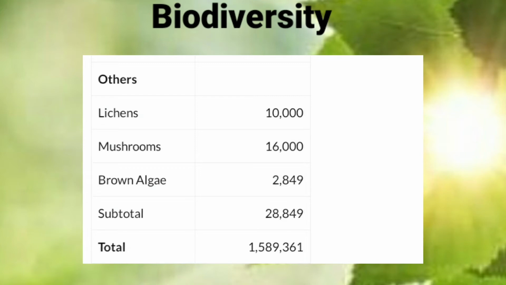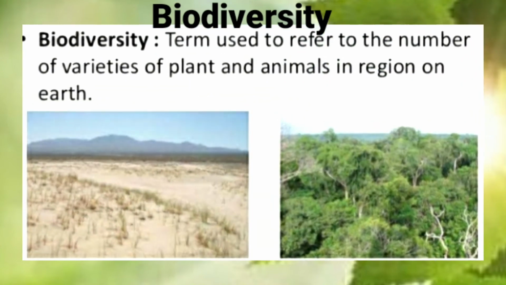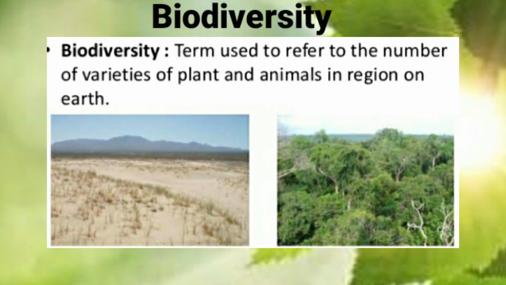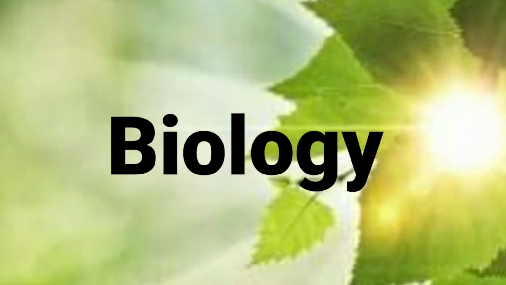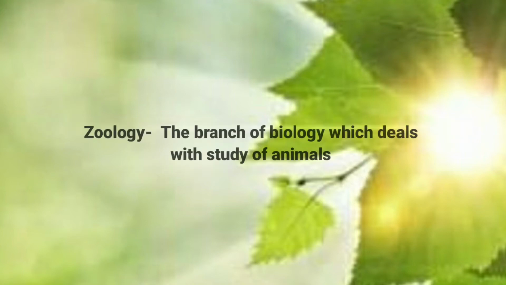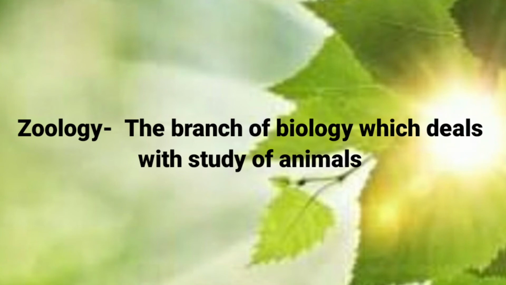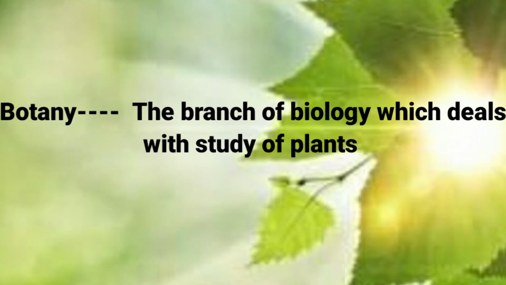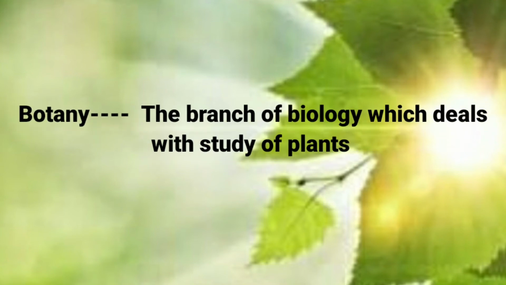So these varieties of plants and animals in a region on Earth is called biodiversity. And the study of these organisms is called biology. The two main branches of biology, children, are zoology and botany. Zoology is the branch of biology which deals with the study of animals, and botany deals with the study of plants.